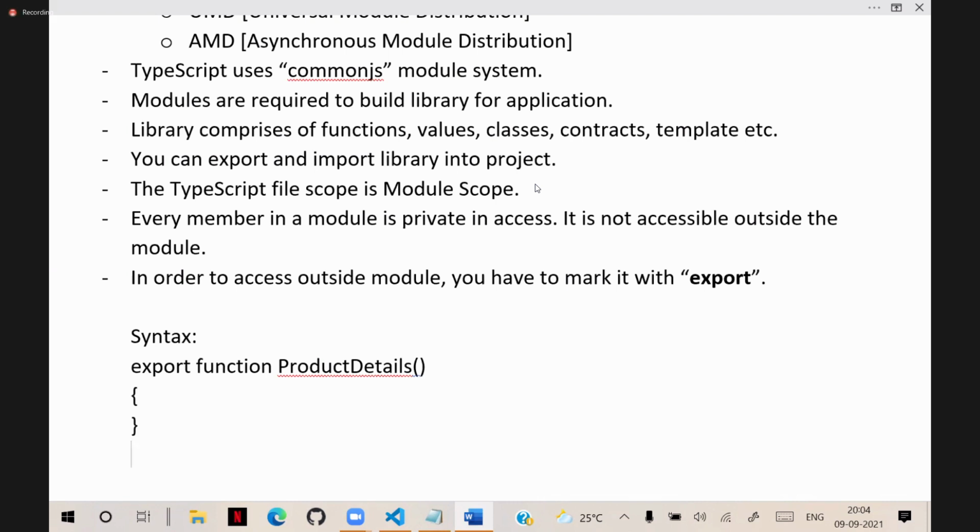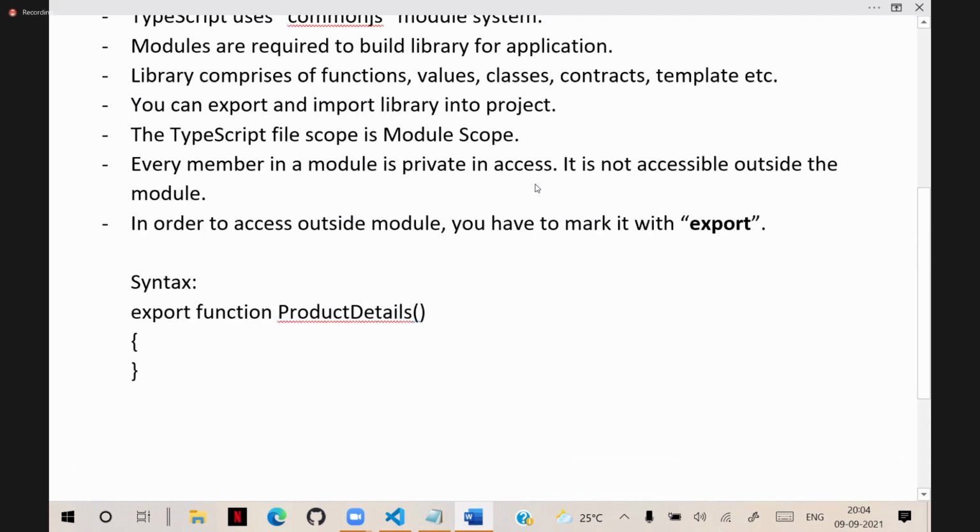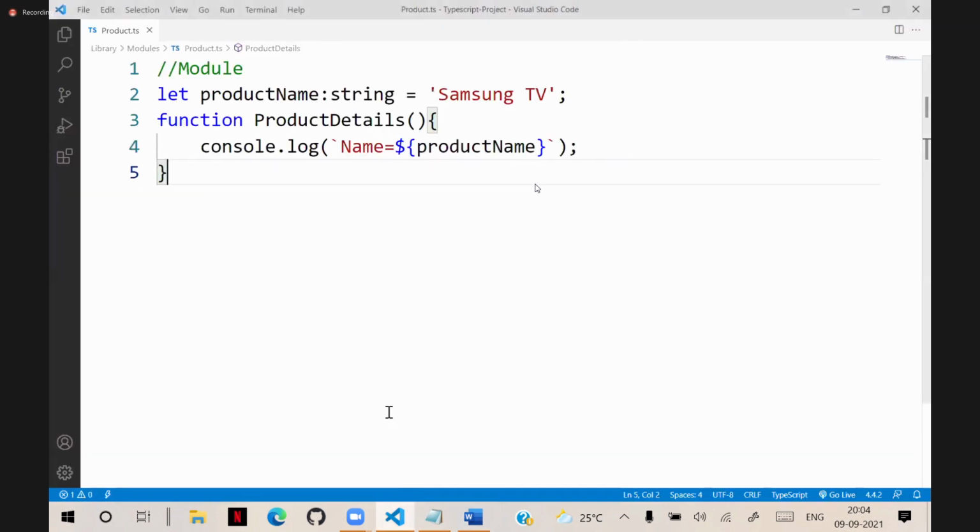So I am configuring this, and you see I am writing export, function, and the function name. Any member you want to make available outside the module should be marked as export.